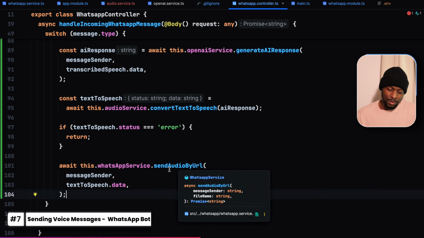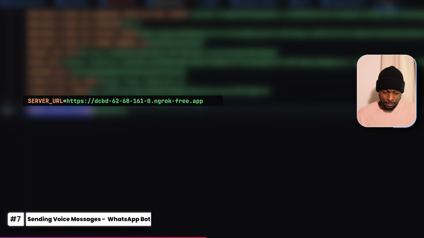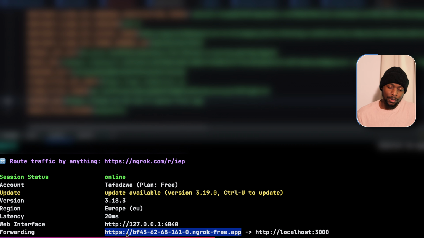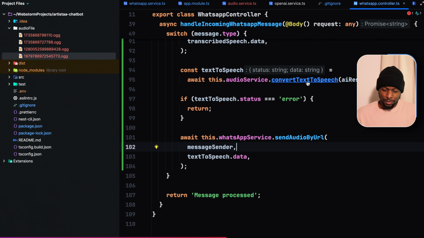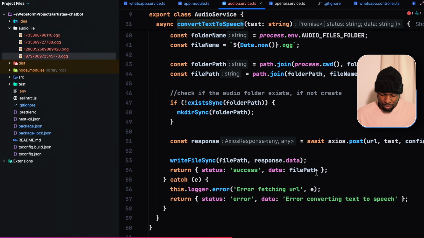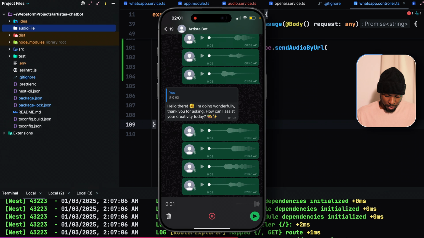Before testing this implementation, we just have to make sure that the server URL in the environment file is the same as this URL provided by ngrok, since it's the one which is exposed externally. Otherwise, the WhatsApp servers won't be able to download these files. In our text-to-speech conversion, where we were returning the file path, let us change it to file name and go to our chatbot. What is live?